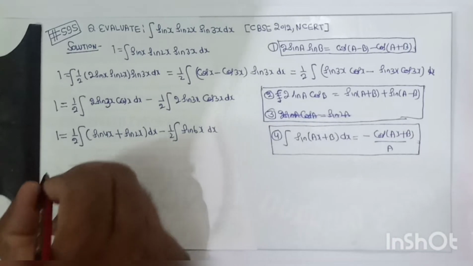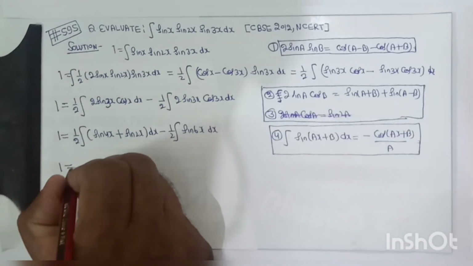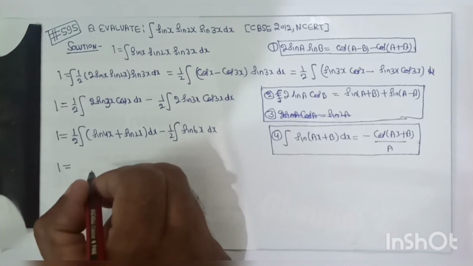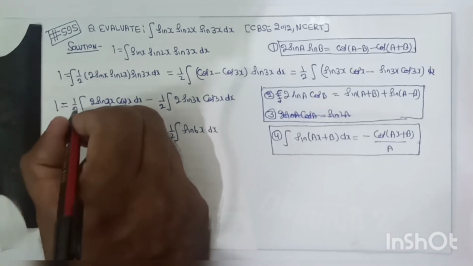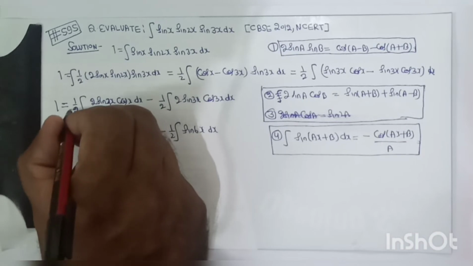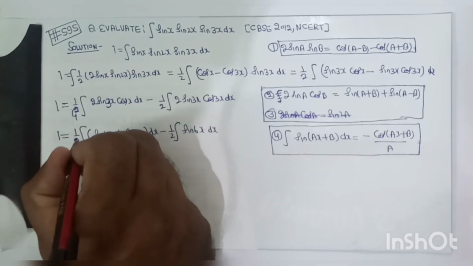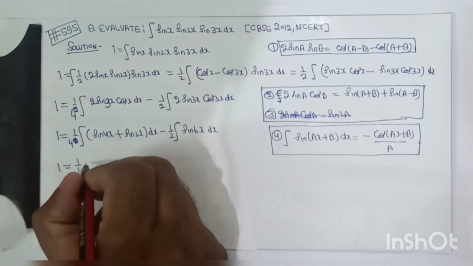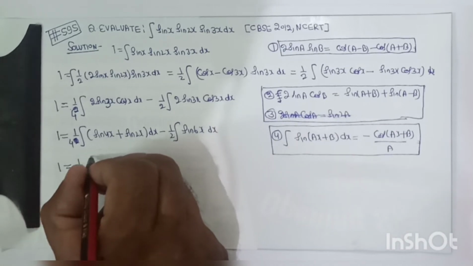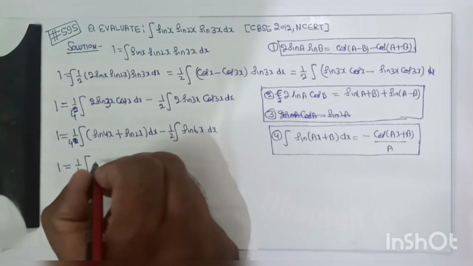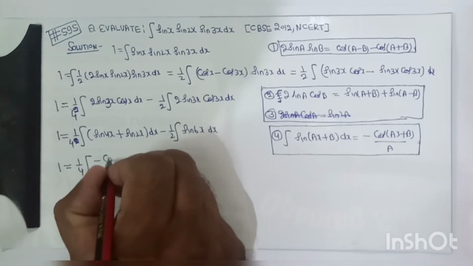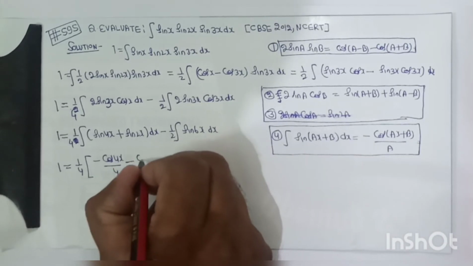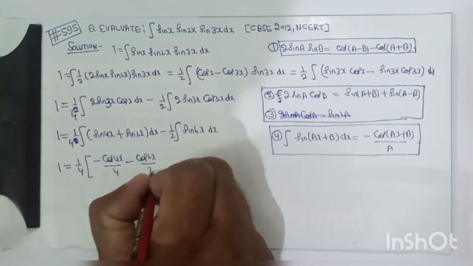So the given integration may be written as I is equal to, instead of 1 upon 2, it will be 1 upon 4. So it will be 1 upon 4 into the integration of sin 4x, which will be minus cos 4x divided by 4. Integration of sin 2x will be minus cos 2x divided by 2.